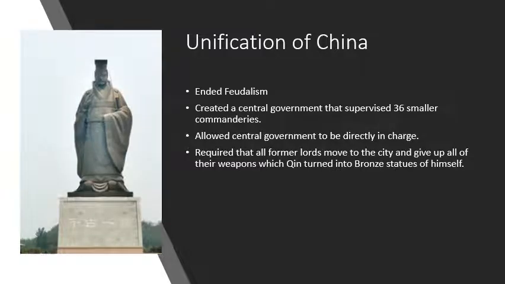The first thing that Qin did when he became the emperor was that he ended feudalism, which meant that he took all the small territories, took the power away from the lords, gave that to a centralized government that he could control, and he was the ultimate person in charge. He also required that all the former lords move to the city and give up all of their weapons, which Qin turned into bronze statues of himself.